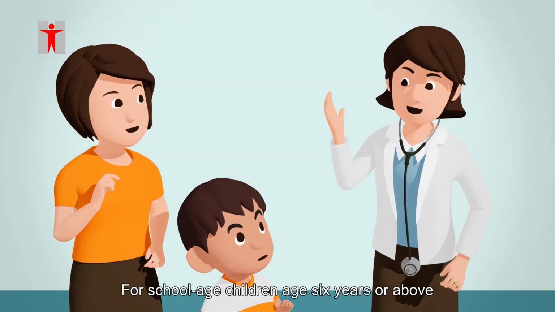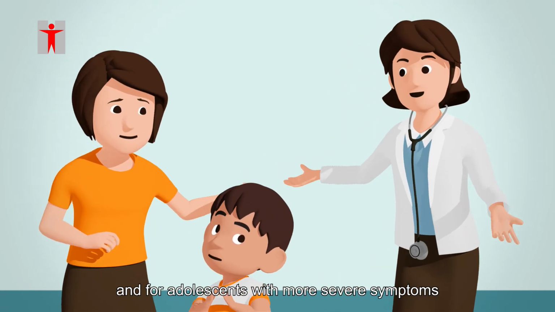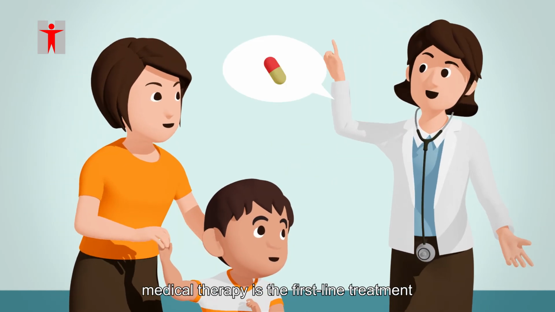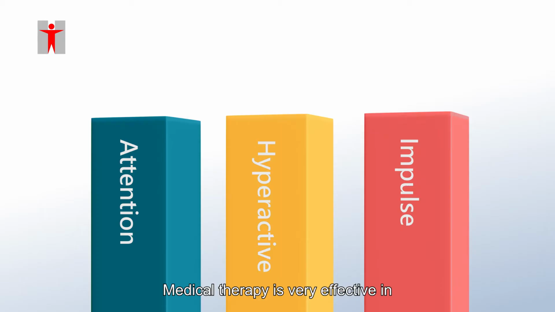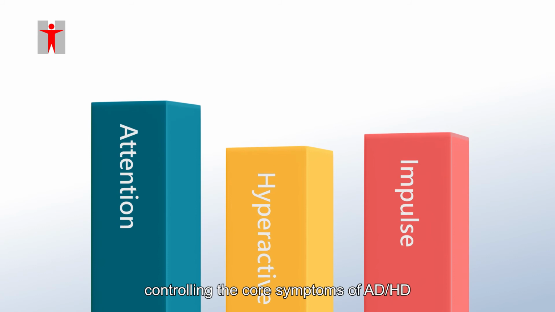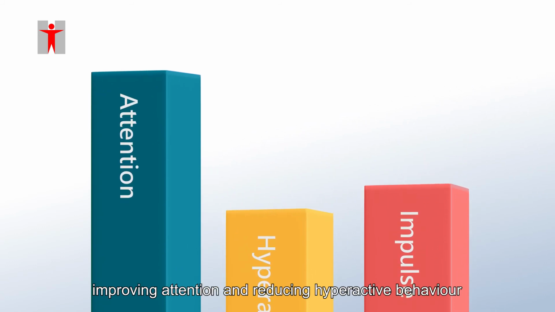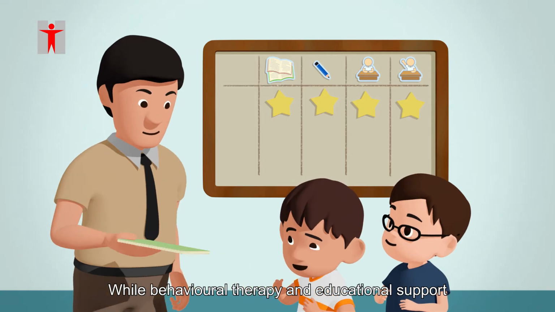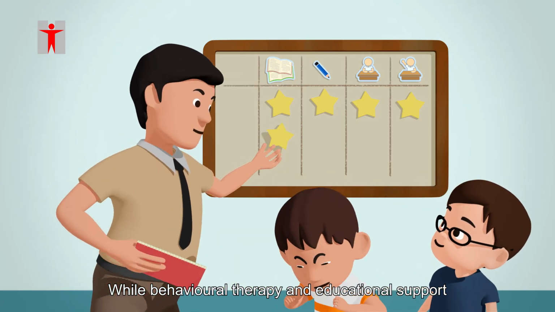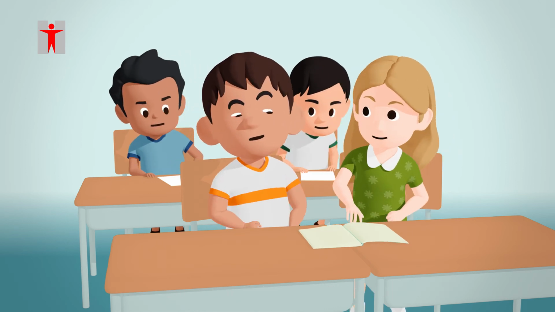For school-age children aged 6 years or above, and for adolescents with more severe symptoms, medical therapy is the first-line treatment. Medical therapy is very effective in controlling the core symptoms of ADHD, improving attention, and reducing hyperactive behavior. While behavioral therapy and educational support will improve learning and reduce behavioral problems.